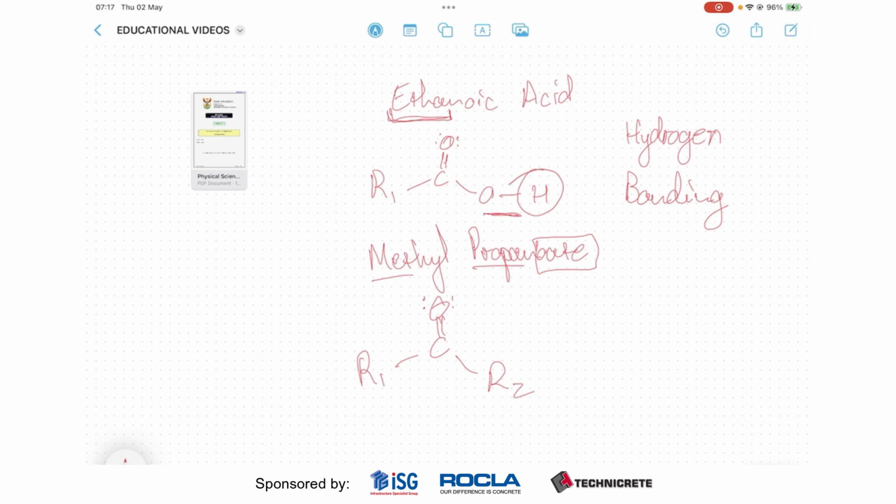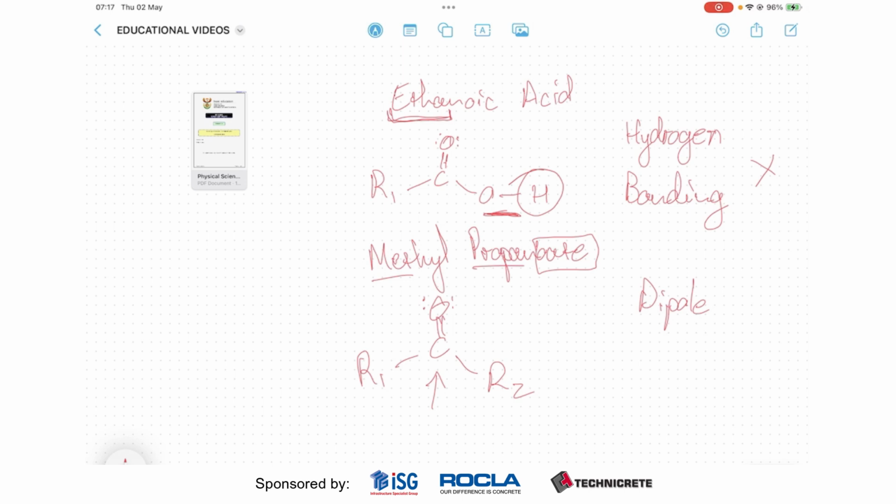There's no oxygen-hydrogen bond as there is in ethanoic acid. So there's no hydrogen bonding in esters, no hydrogen bonding. But there is a carbonyl, okay? So we do have some dipole interactions, but no hydrogen bonding, okay?